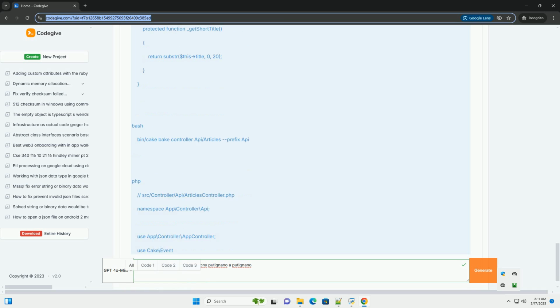CakePHP has excellent testing support. You can write unit tests and integration tests for your API endpoints. Use tools like Postman or Insomnia to manually test your API. These tools allow you to send HTTP requests with different headers and payloads. Example test case for the API/articles controller.